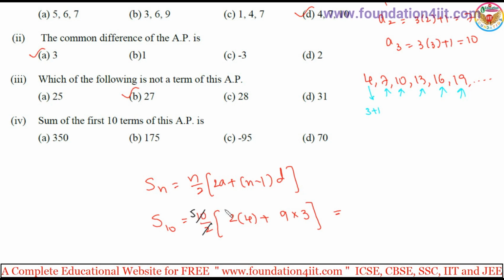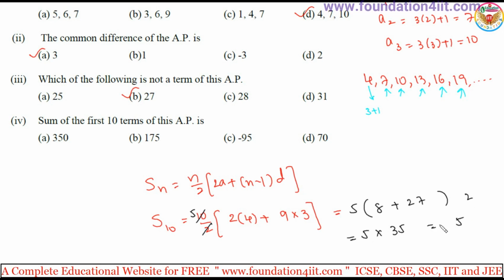First outside the bracket it is 5, and 2 into 4 is 8 plus 9 into 3 is 27. 5 into 27 plus 8, that is 35. Multiply: 5 into 35 is 175. So the sum of the first 10 terms is 175.